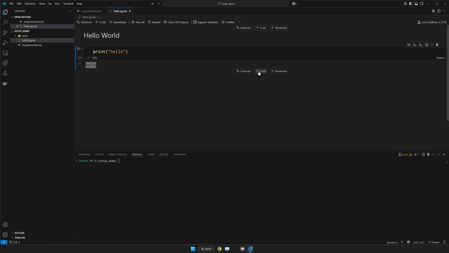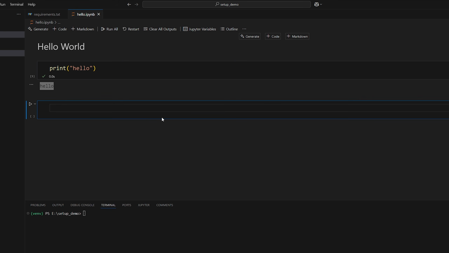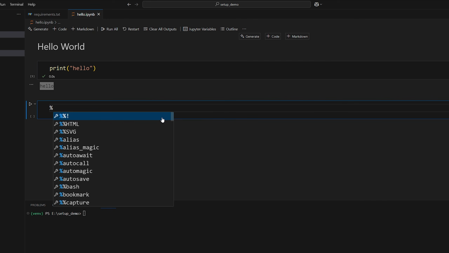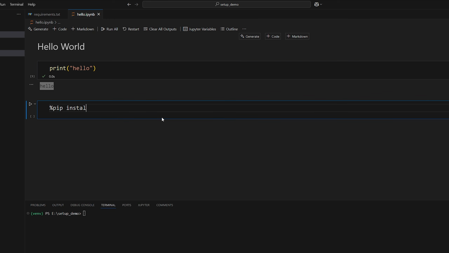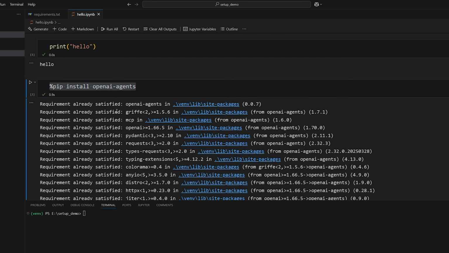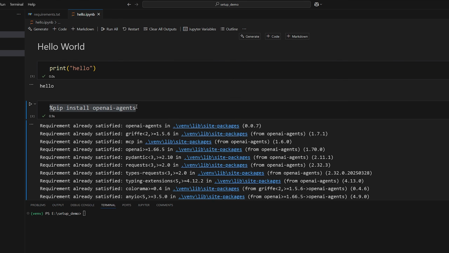Now the third way to install Python packages is directly in the notebook. So you may see me do this sometimes just to make it clear what I'm installing. So a way to do this is you do %, and then the command pip install, and then the package name. So I could again do OpenAI Agents. So what this will do is since the notebook is targeted to my local Python environment, if I run this it will install the package if it's not already installed in my local Python environment.